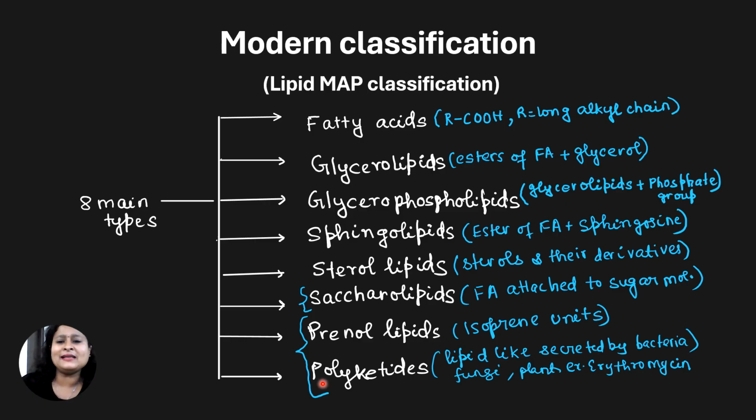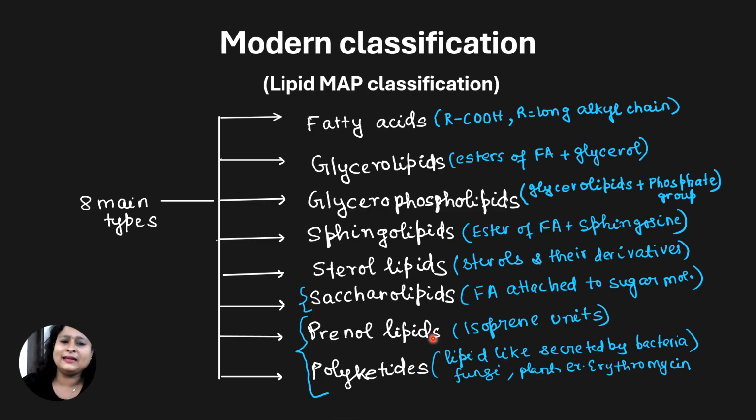Final type is polyketides. Polyketides are lipid-like substances which are secreted by some bacteria, fungi and plants. Now, an example can be the antibiotic erythromycin. So, that will come under the category polyketides. So, these are all the 8 main types of lipids.